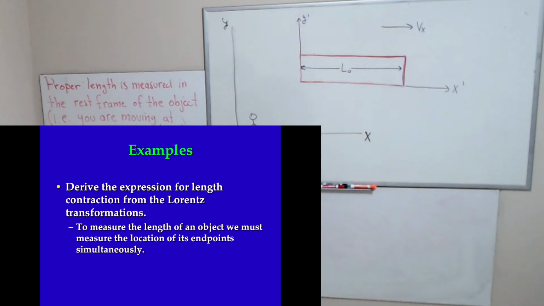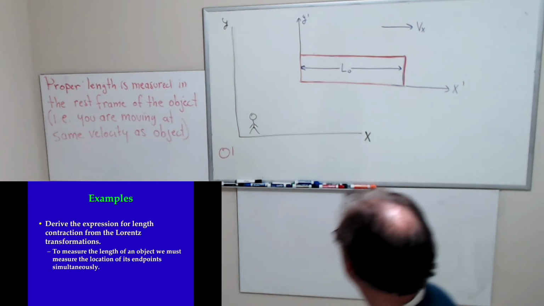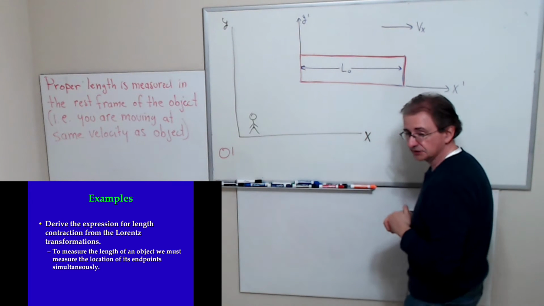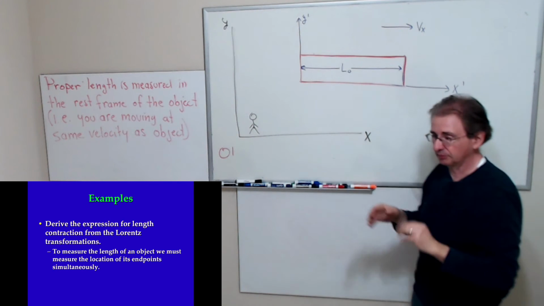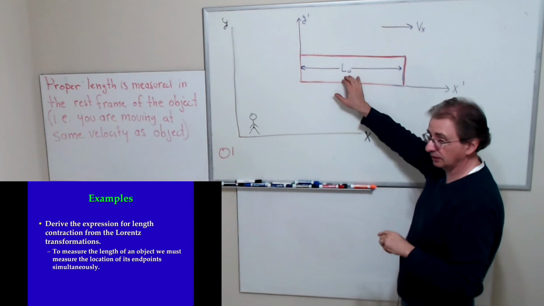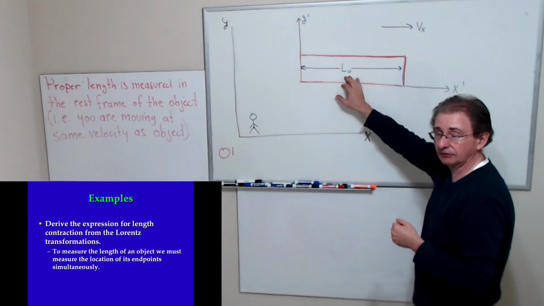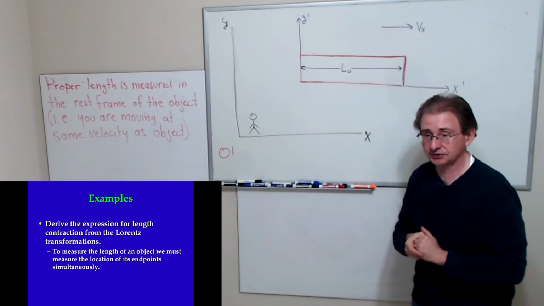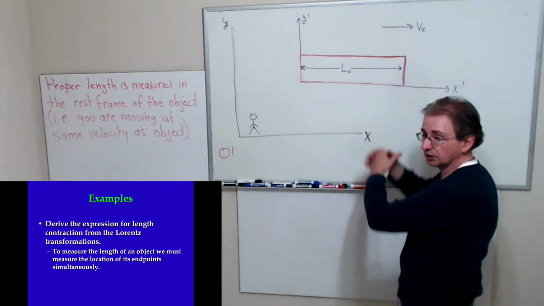So I've drawn a picture on the board. I have an object that's going to be moving by us. This could be a rocket, it could be a car, anything. But its length is L naught. This is the proper length of the object. This is the length of the object that's measured in its own frame. In other words, the observer is moving with the object.